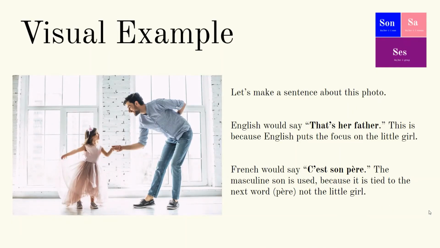Here's a visual example. We're going to make a sentence about this photo. English would say, that's her father. This is because English puts the focus on the little girl. French would say, c'est son père. The masculine word son is used because it's tied to the next word, père, not the little girl.